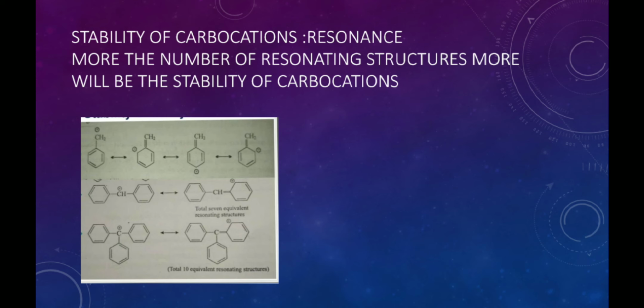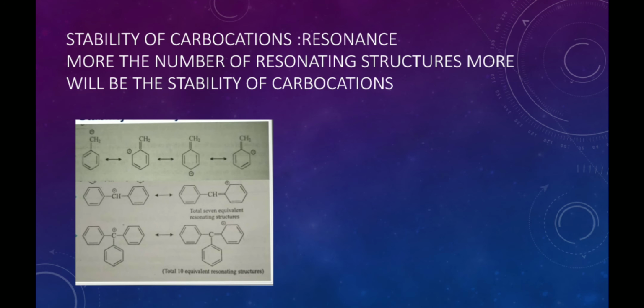In this example, we have the benzyl carbocation, the diphenyl methyl carbocation and the triphenyl methyl carbocation. Among these 3 carbocations, the triphenyl methyl carbocation is the most stable because it shows more resonating structures as compared to diphenyl methyl carbocation, and the benzyl carbocation will be the least stable because it shows a lesser number of resonating structures as compared to diphenyl methyl and triphenyl methyl carbocation.